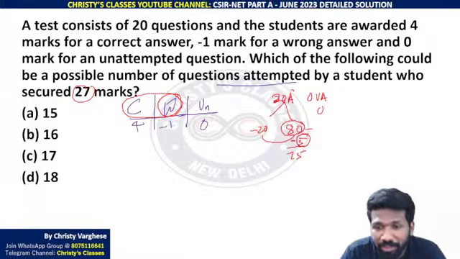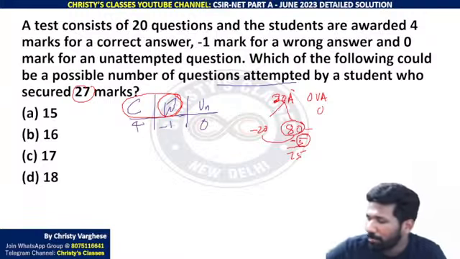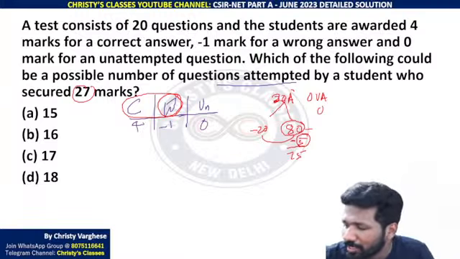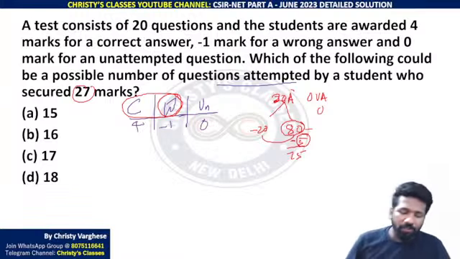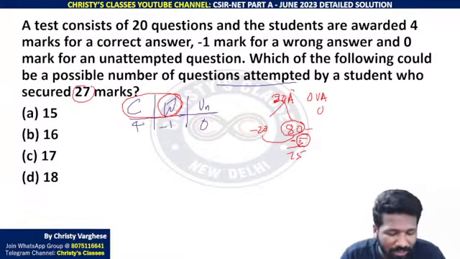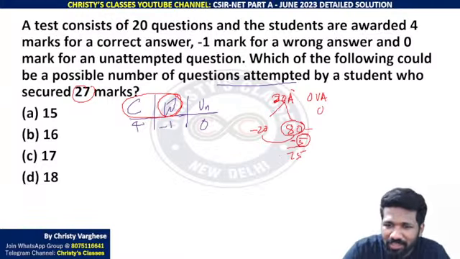CSIR-NET exam part A में एक करेक्ट आंसर के लिए 2 मार्क मिलेगा, रॉन्ग आंसर के लिए हाफ मार्क नेगेटिव मिलेगा. सो इफ यू आर बाय सिली मिस्टेक और केयरलेस मिस्टेक, if you are making a mistake in the solution and getting a wrong answer, you are not only losing the 2 marks, you are losing half mark more due to the negative mark. So 2.5 marks you are losing just by that small mistake. Same way for each wrong answer, 5 marks will be reduced from this total 80 maximum best case scenario. Okay, keep that in mind.